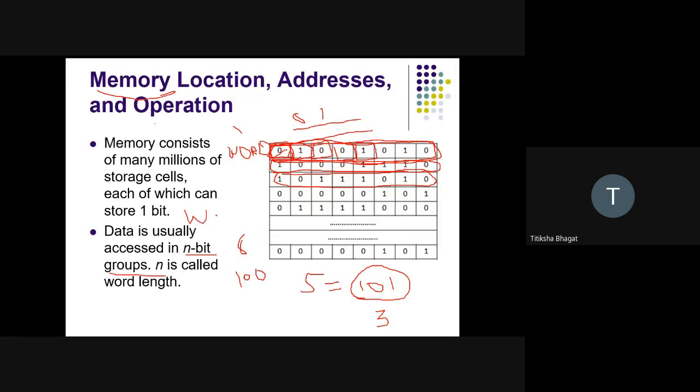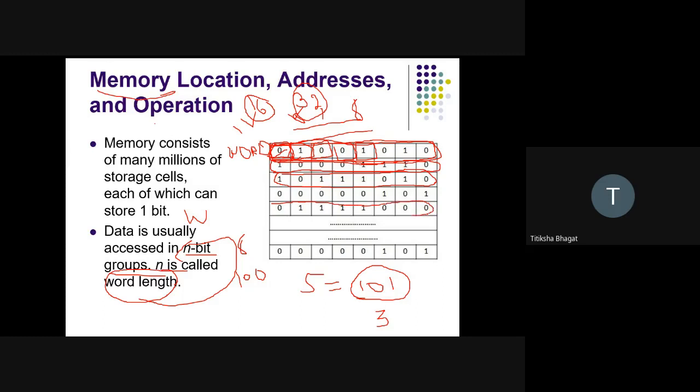And a word can have a word length. What is word length? The number of bits in a group is called word length. So what is the word length in this example? The word length is 8. If I'm grouping 16 bits, I can have a word with word length 16. I can have a word of word length 32. Word length is the group of bits: here a group of 16 bits, here a group of 32 bits, and I can have a group of 8 bits also.